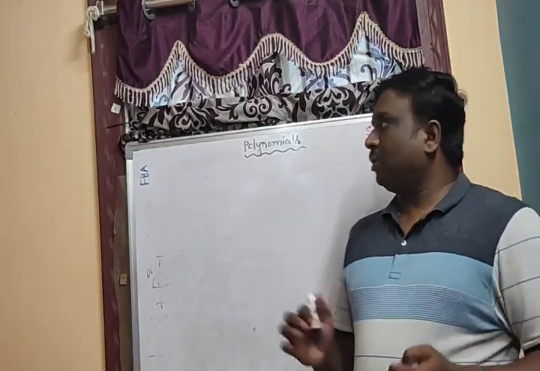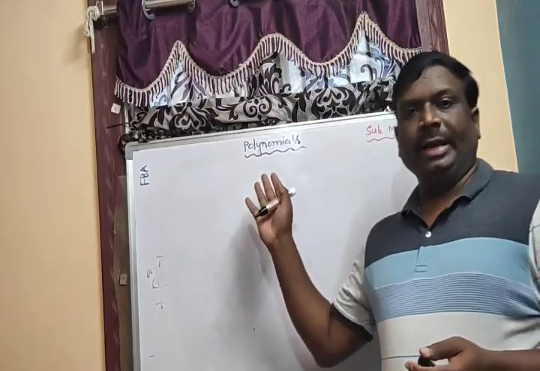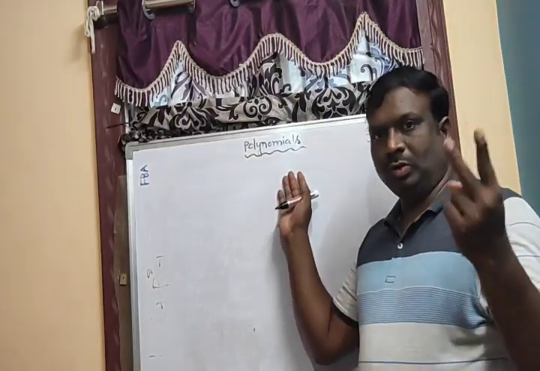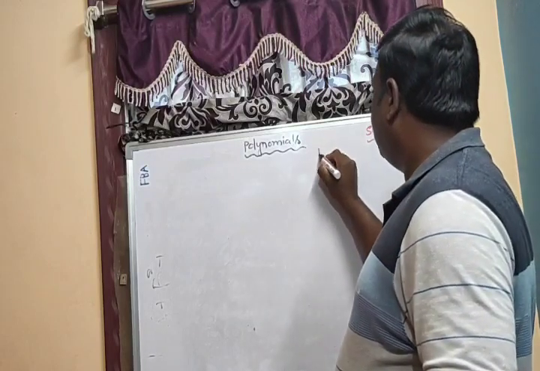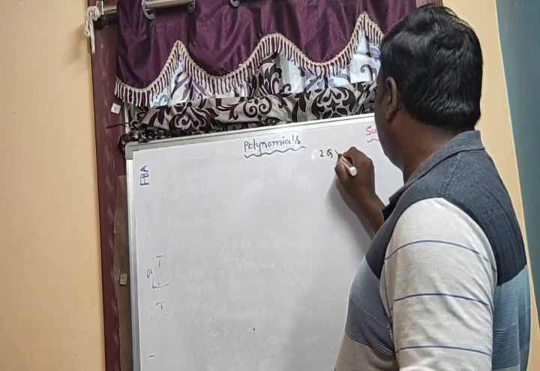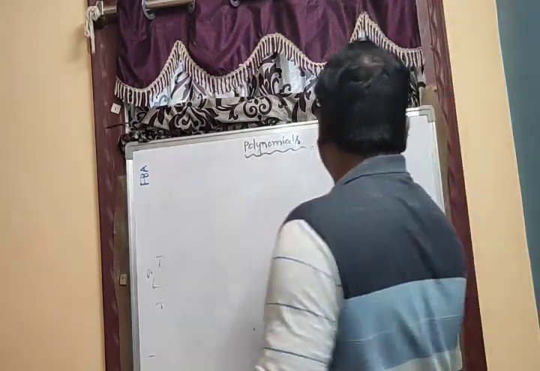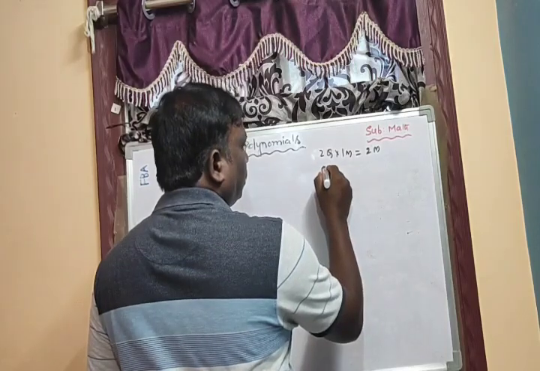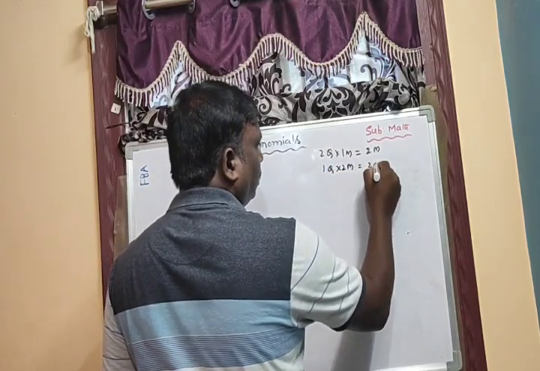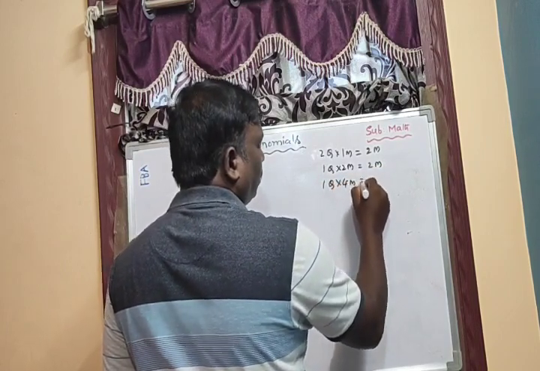So today we'll discuss the topic of polynomials. It is a very important chapter, and from this chapter we will definitely get questions in the public exam: two 1-mark questions, that is a total of 2 marks; one 2-mark question, so that is also 2 marks; and one 4-mark question.